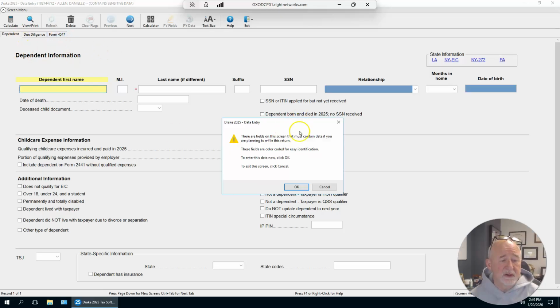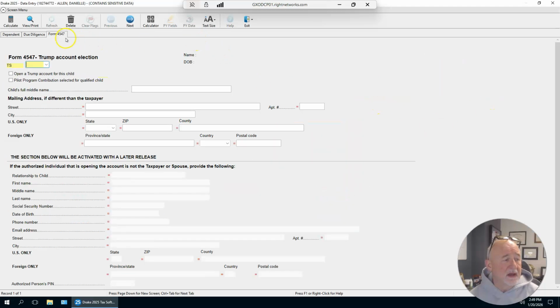If we go here, it doesn't want me to leave the screen because it wants those fields filled in, but I can just cancel that. All right, so now we're on this 4547 Trump account election. Note you have to choose whether it's the taxpayer or a spouse opening the account. That will label them as the authorized person, so fill that out. If the spouse says yes and make me the authorized person, then we have to select the spouse. Otherwise, I believe it will default to the taxpayer. And then if they qualify, right, so that's what you have to look at. Does the child qualify to open the Trump account? Then you could just click that box.